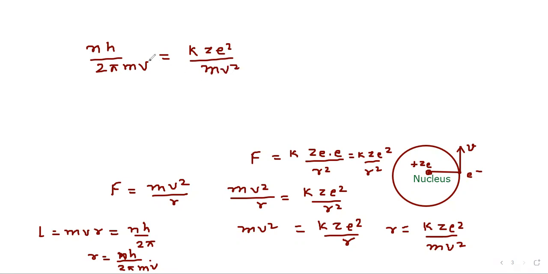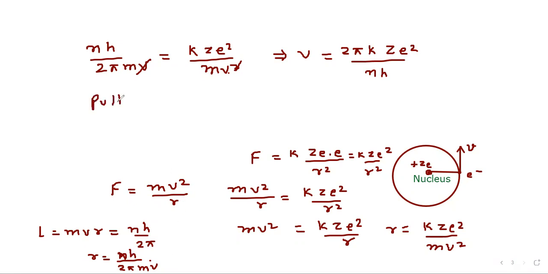So from here, one v will cancel out, and we can get the value of v from here. So we take this v to LHS, and then we write 2 pi m in numerator and nh in denominator. So we will get v equals 2 pi k times ze square divided by nh. So we have got the relation for velocity. Now we can put the value of v in the equation for radius, r equal to nh upon 2 pi mv.